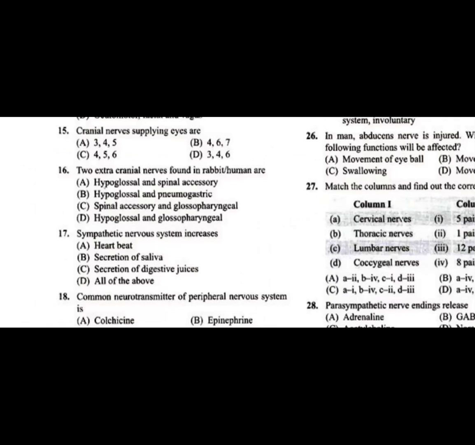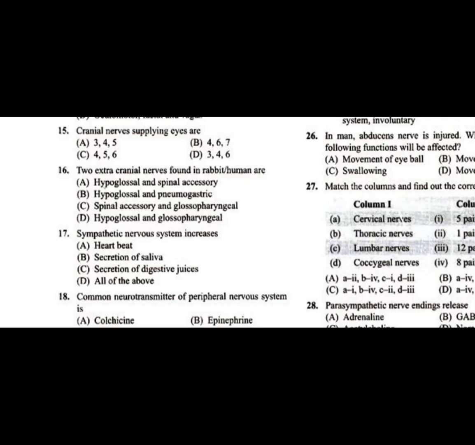Fishes, amphibians, and reptiles have 10 pairs of cranial nerves, whereas the mammals have 12 pairs. What are the two extra pairs which we will find only in the mammals? It includes that first option, hypoglossal and spinal accessory.